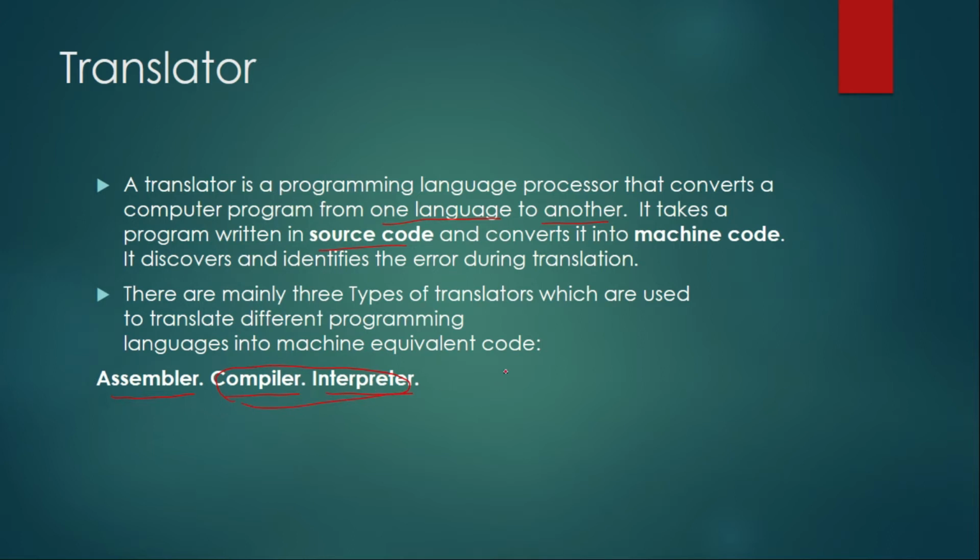Okay, so what is a translator? Suppose two persons are there, person A and person B. Person A doesn't know the language of person B, whereas person B also doesn't know the language of person A. So we need a third person C who can translate the language of A to B and B to A. This one is known as a translator program.